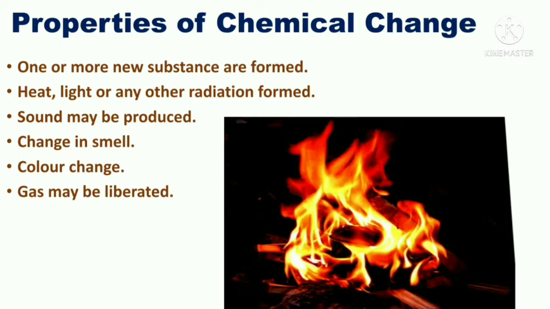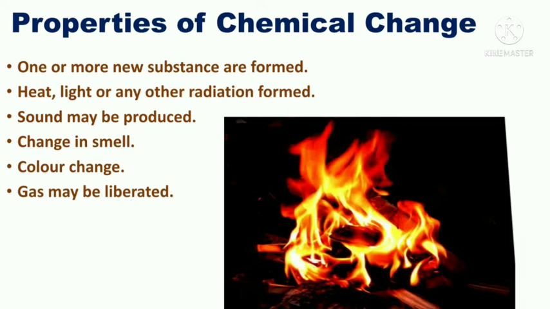When in this chemical change it converts into new substances, heat is liberated, which means heat is produced, and light is produced. You can see in the pictures, when you burn anything, heat is produced, light is produced, and other radiation may also be formed.